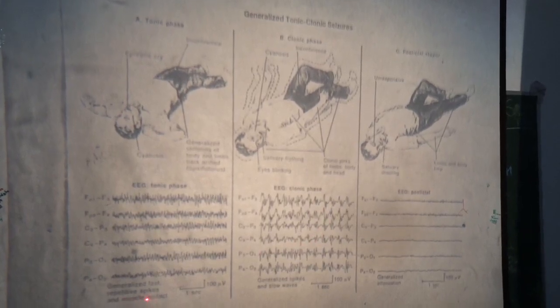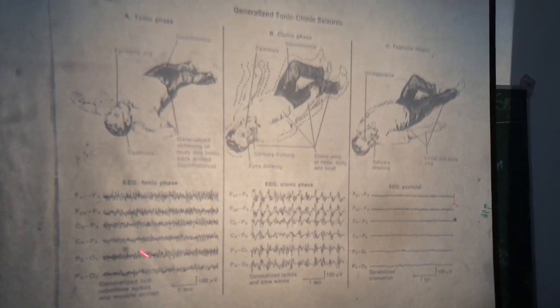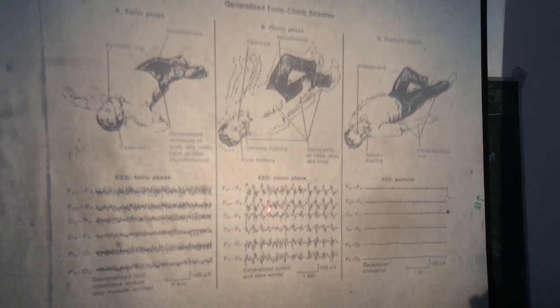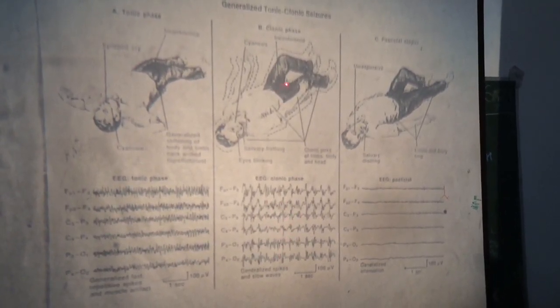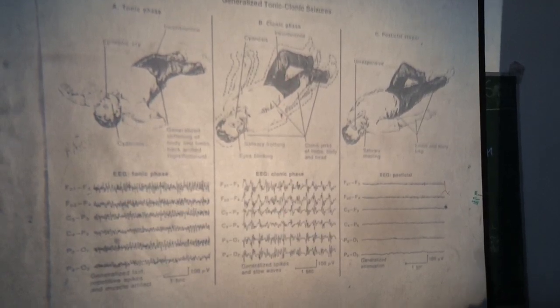There are high voltage, somewhat slow waves in the post-clonic phase.